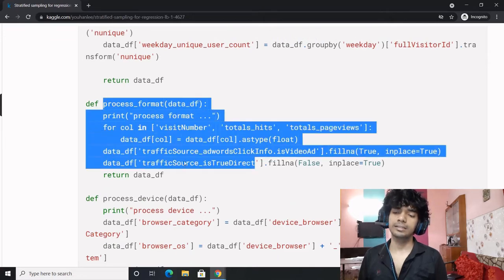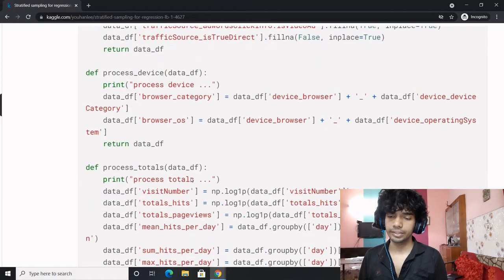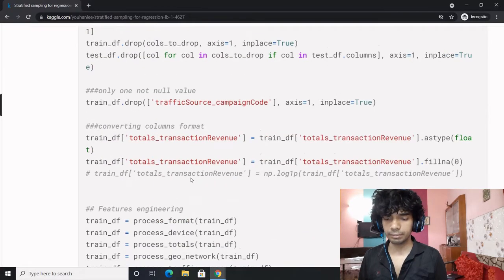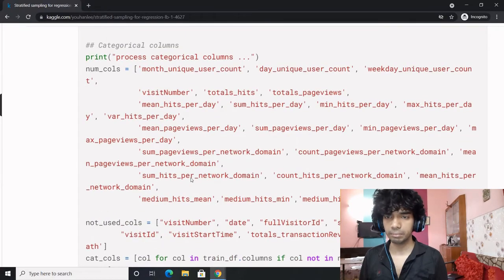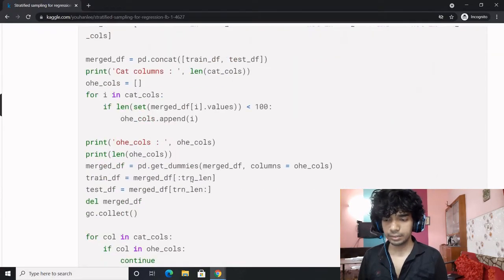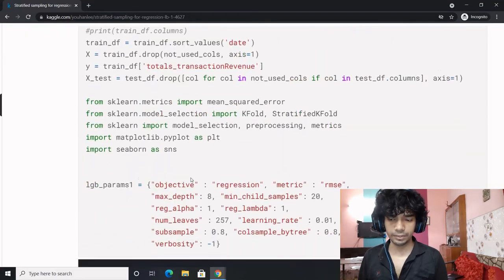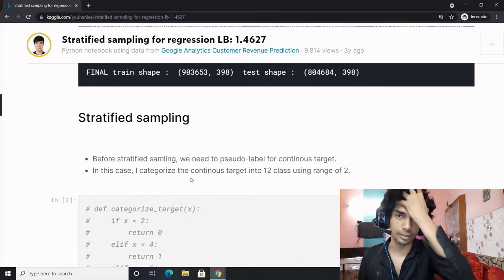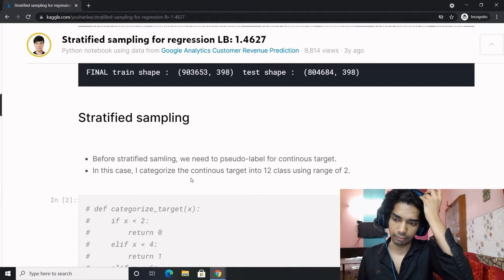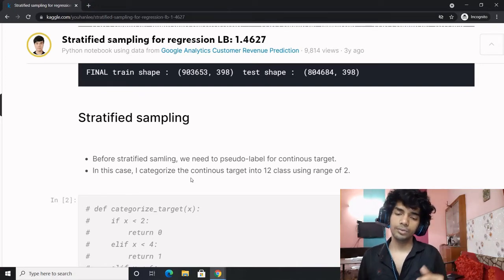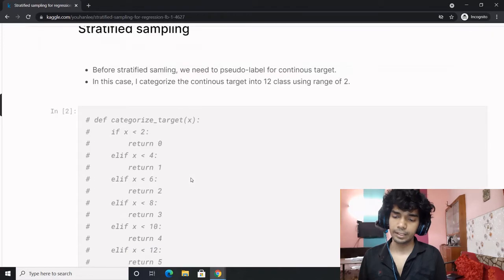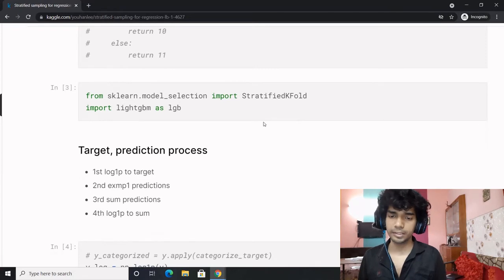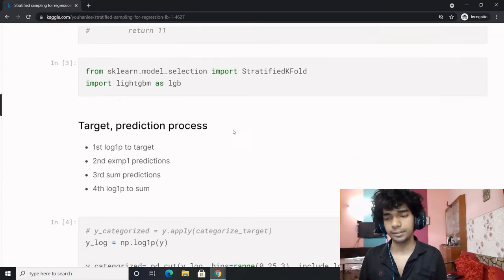Now what we see over here is another kind of feature engineering. I'm not getting into it because this is extensive feature engineering and that would make us run short of time. Let us proceed to the main part of the data set, which is this stratified sampling, which I am interested in discussing. So let's talk about stratified sampling. Before stratified sampling, we need to pseudo label for the continuous target. So get the model selection, from model selection get the stratified sampling, and get your model, LightGBM.